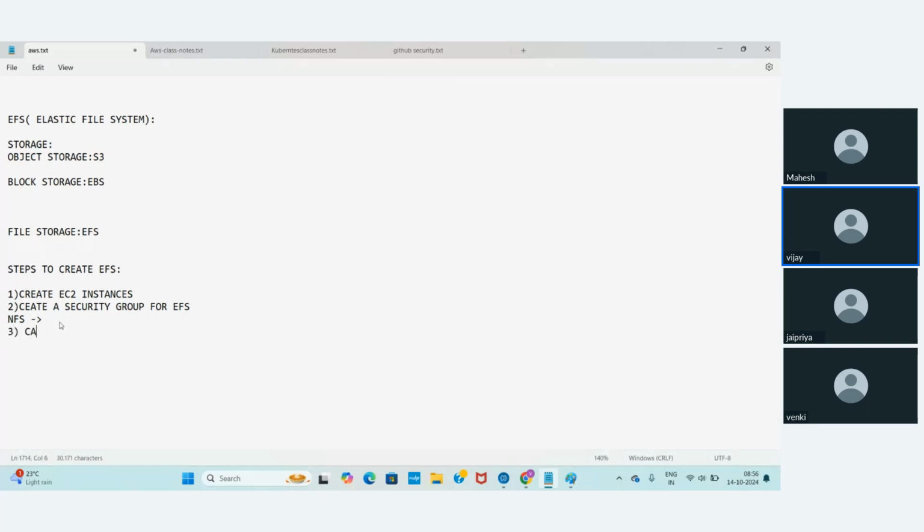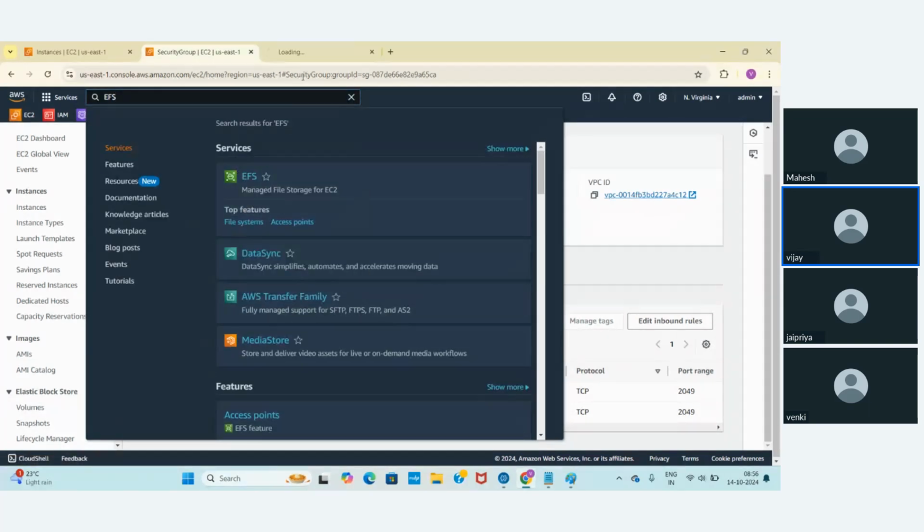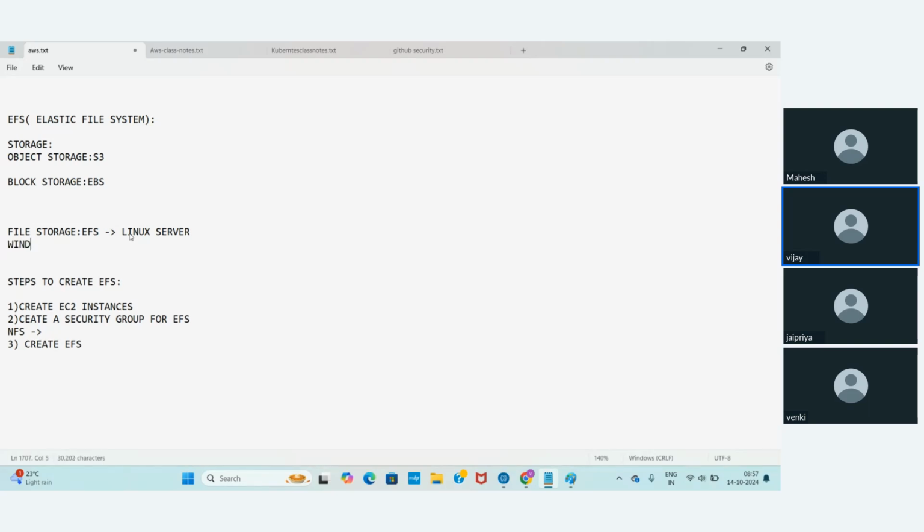Now the creation of the security group is done, and now I need to create the EFS. Let me go back step by step. First, I missed mentioning one thing: EFS is only for Linux servers. For Windows, we have FSx. The shared file system we use for Linux servers is EFS, and for Windows we use FSx. But most of the time in real time we use Linux servers only, so that's why I'm explaining EFS.